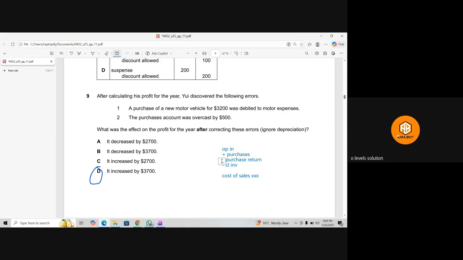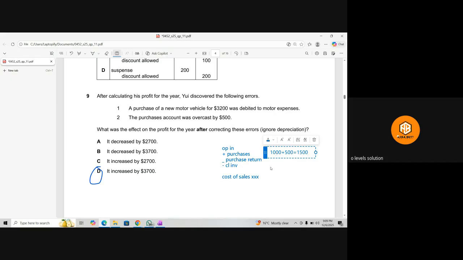So as you can see, if we overcasted these purchases, let's say the original purchases was 1000, but we overcasted it with 500, so we made the total 1500. So it means it is adding to the cost of sales, so your cost of sale will be increasing by $500. But when you rectify this error, your purchases are not 1500, it will be 1000.